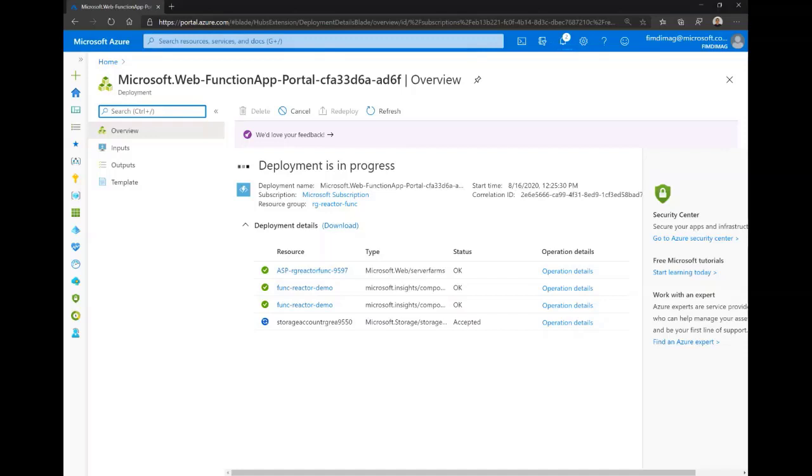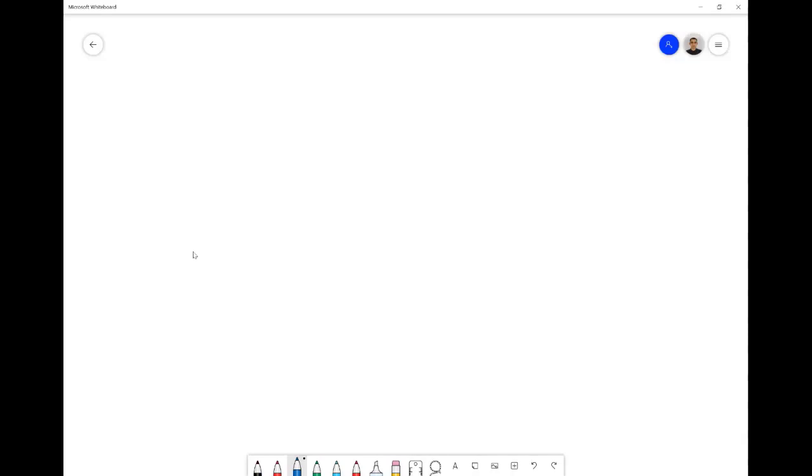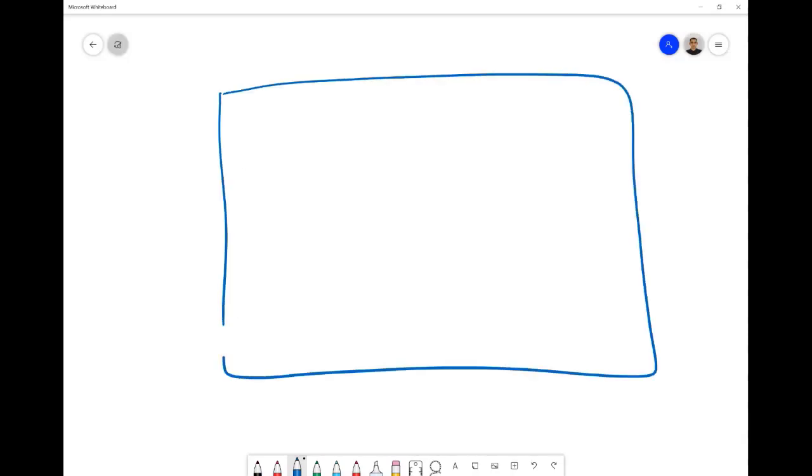So what we will create after we create our function app here inside Azure. So here what we have is Azure, and we're creating an instance of our function app here.